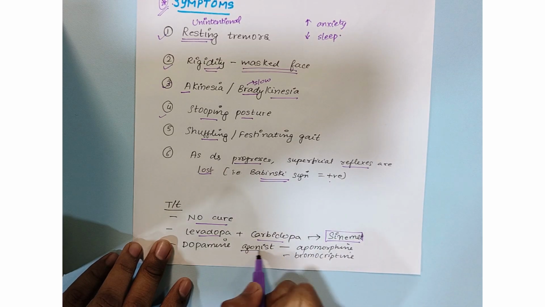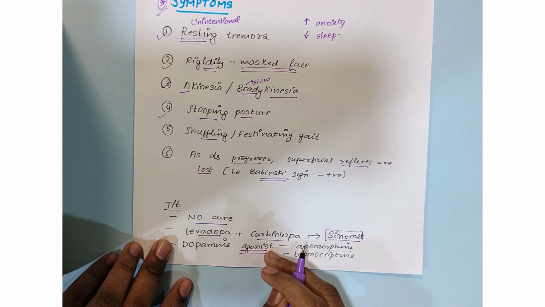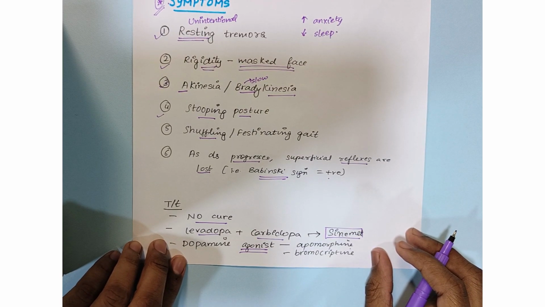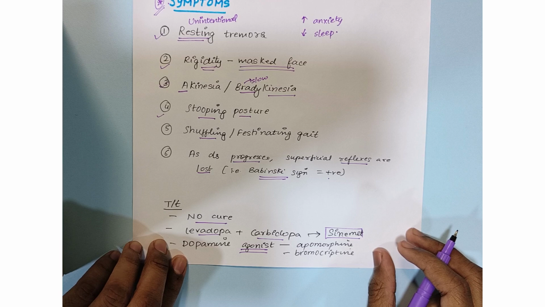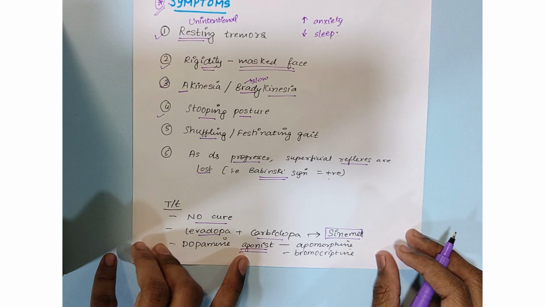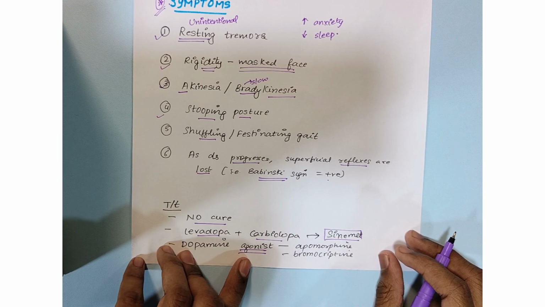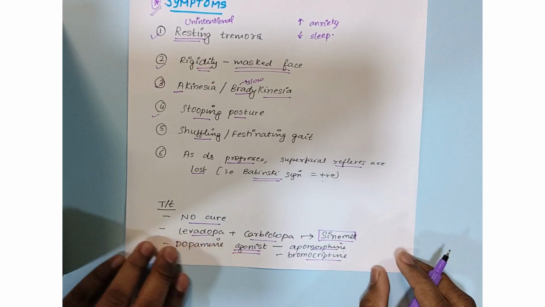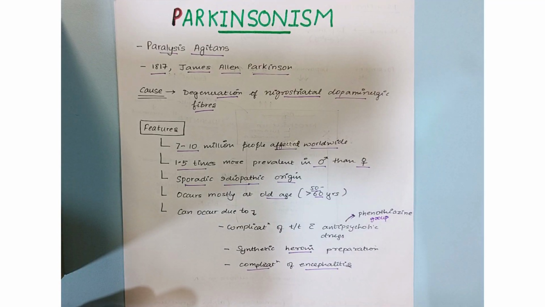Also, there are certain substances known as dopamine agonists which mimic the action of dopamine. Since there is a deficiency of dopamine in your central nervous system, these chemical substances mimic the action of dopamine and reduce the symptoms. These include apomorphine and bromocriptine. So with this, we have come to an end of this short video. I hope you understood Parkinsonism, its features, its pathophysiology, symptoms, and its treatment.